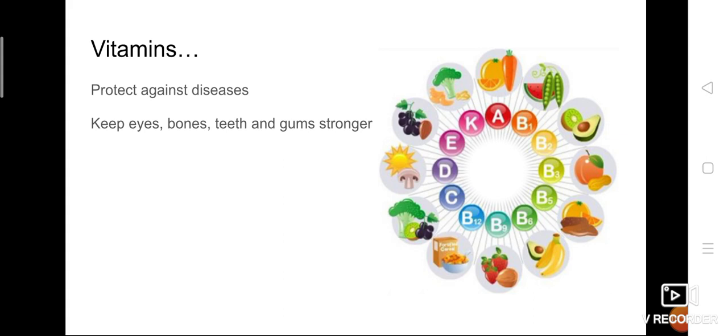Overall there are so many different types of vitamins. If we see all the vitamins, the main function is they try to keep the eyes, bones, teeth, gums, that is every part of our body, stronger. So for the strength of all these different parts of our body, it is very important to have vitamins included in our diet.